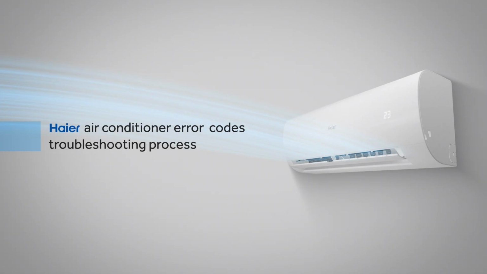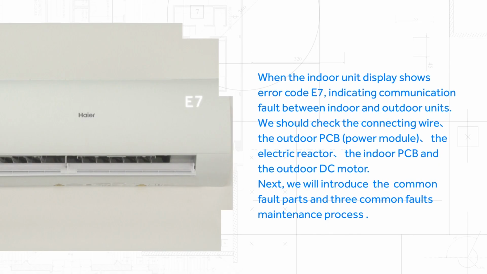Air conditioner error codes troubleshooting process. E7 Error Troubleshooting. When the indoor unit display shows error code E7 indicating communication faults between indoor and outdoor units, we should check the connecting wire, the outdoor PCB, power module, the electric reactor, the indoor PCB, and the outdoor DC motor. Next, we will introduce the common fault parts and 3 common faults maintenance process.